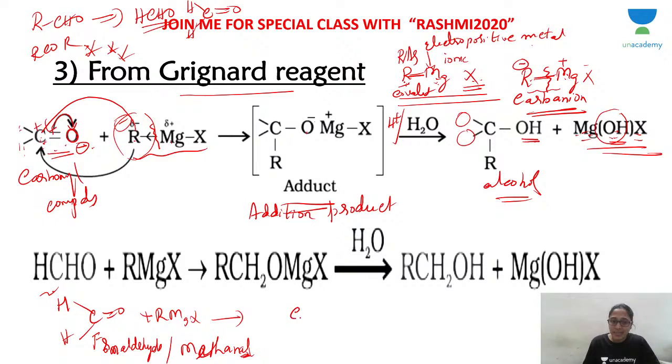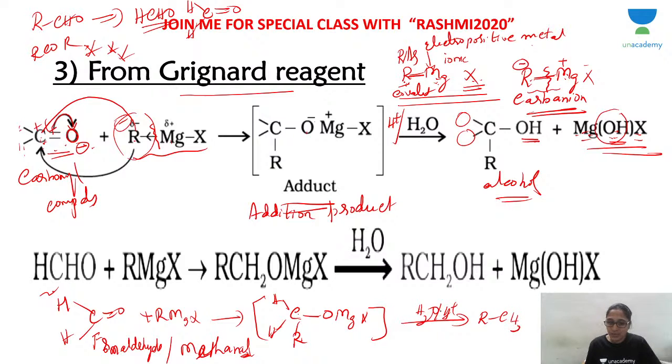You get an addition product: C with O minus taking up MgX. It already has two H, and the R group from Grignard reagent attacks the carbon. This is your addition product, which on acid hydrolysis gives RCH2OH plus MgOHX, because this carbon has two hydrogens. What is this compound, CH2OH? A primary alcohol. So if you take methanal, you get a primary alcohol.